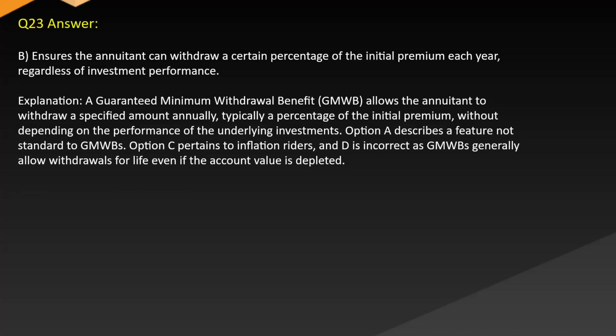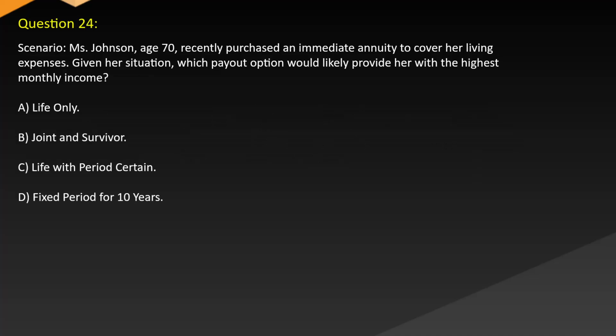Answer: B. Ensures the annuitant can withdraw a certain percentage of the initial premium each year, regardless of investment performance. Explanation: a guaranteed minimum withdrawal benefit allows the annuitant to withdraw a specified amount annually, typically a percentage of the initial premium, without depending on the performance of the underlying investments. Option A describes a feature of a standard fixed annuity. Option C pertains to inflation riders, and D is incorrect as GMWBs generally allow withdrawals for life even if the account value is depleted.